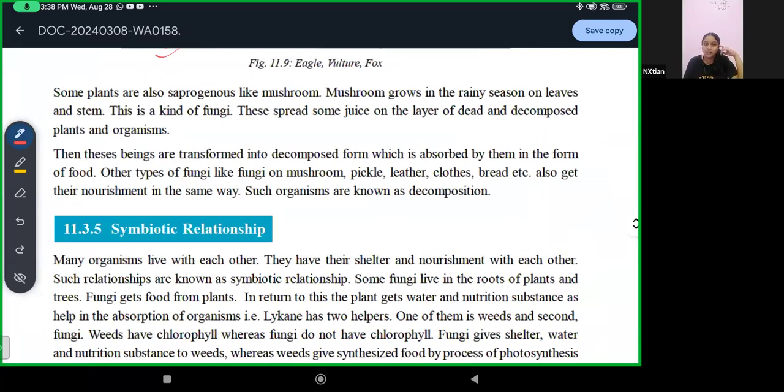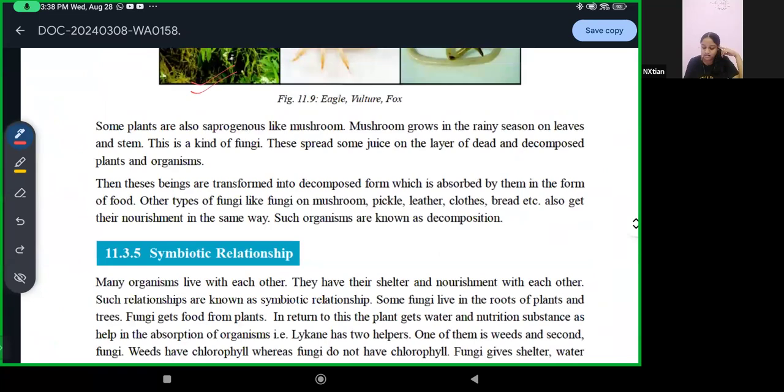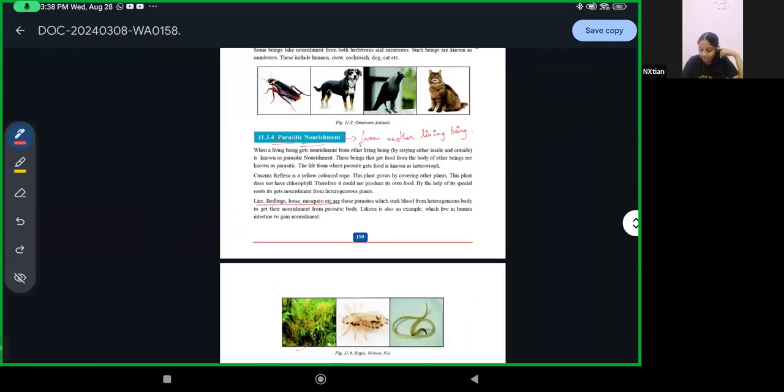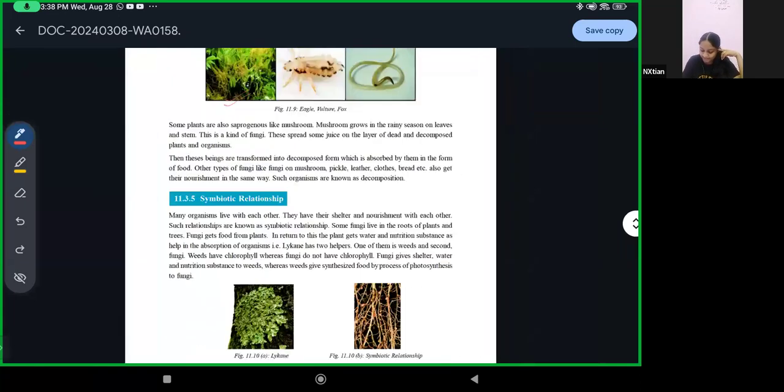Excuse me, ma'am. Yes. Under the picture, why is it written eagle, vulture, and fox? Eagle, vulture, and fox. I don't know why it's written eagle, vulture, and fox.